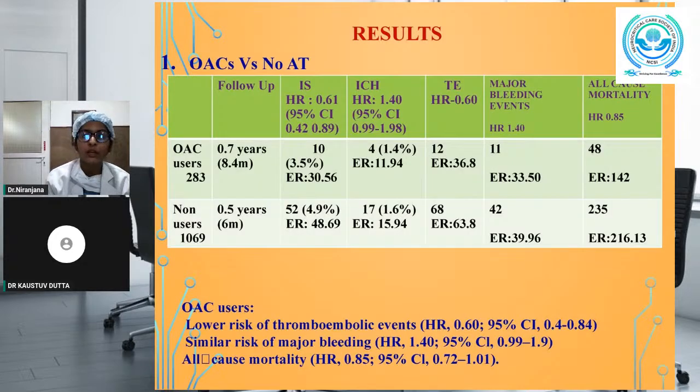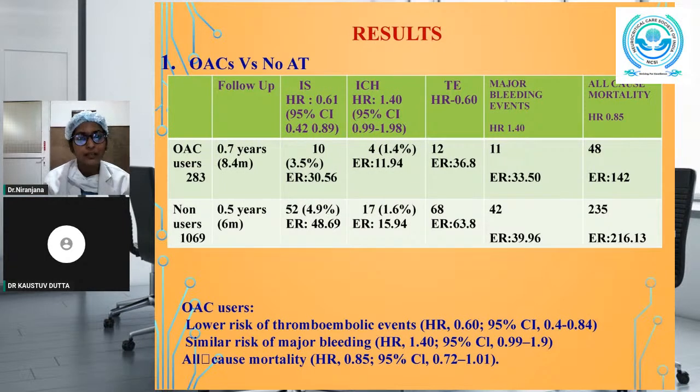So, coming to the results, the first comparison is between oral anticoagulants versus non-AT users. So 283 participants are the OAC users and 1,069 did not reinitiate any drugs. 0.7 years, that is 8.4 months, was the follow-up period for the OAC users, and 6 months was the follow-up period for non-AT users.